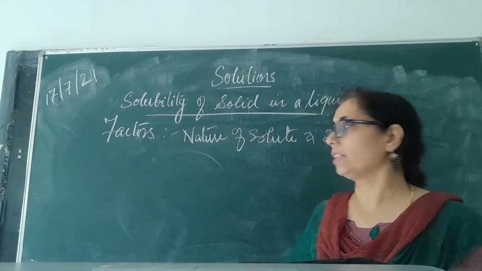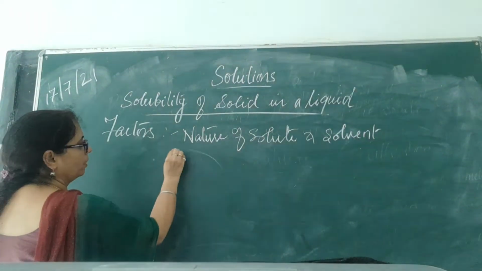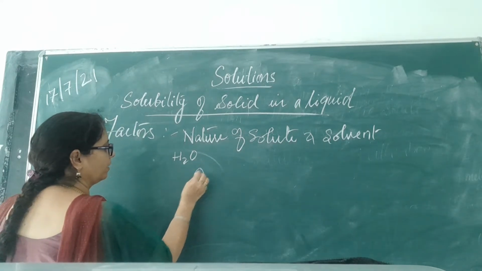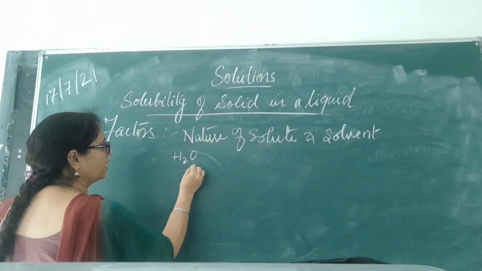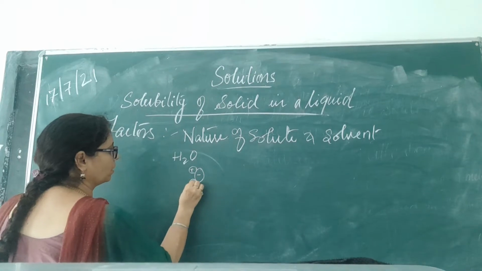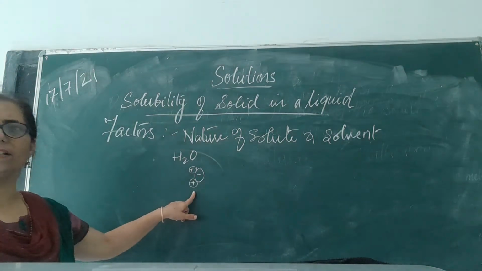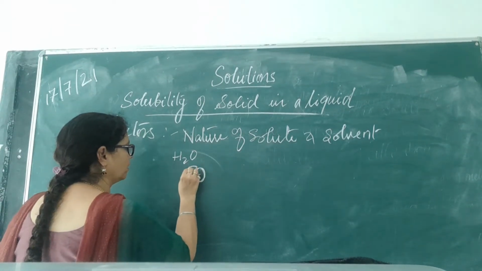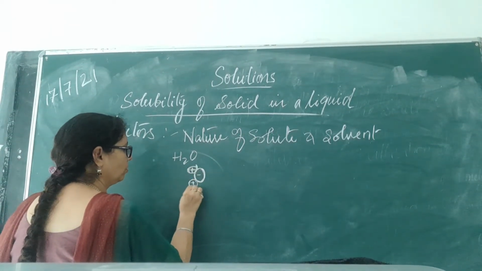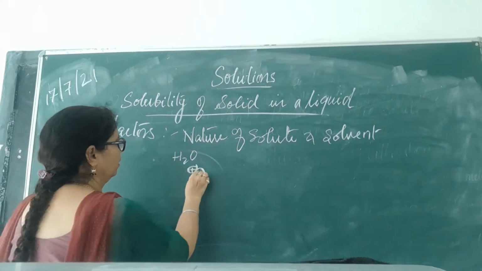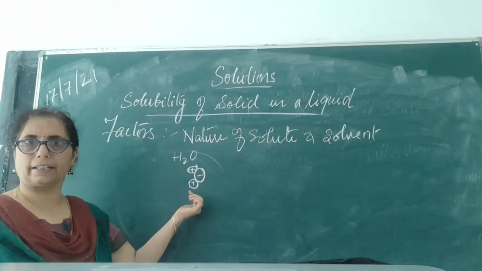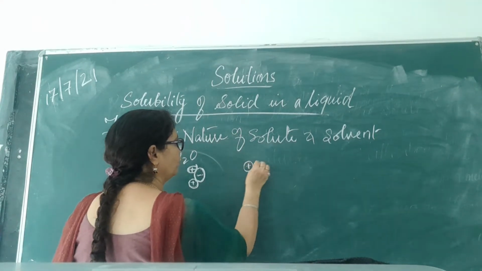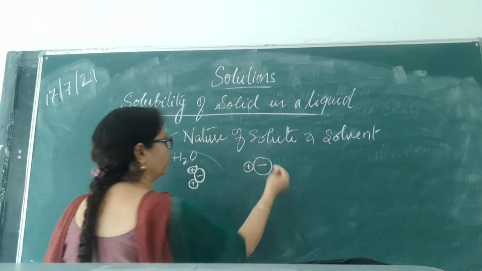Now how does it take place? Suppose this is water, H2O, which you write. It has oxygen with a negative charge, which attracts two small hydrogens with a positive charge. In this way we can represent it. I will make it darker so that it is easy for you to understand. Here you see the water molecule. Suppose this compound is sodium chloride; we are taking the example of sodium chloride.